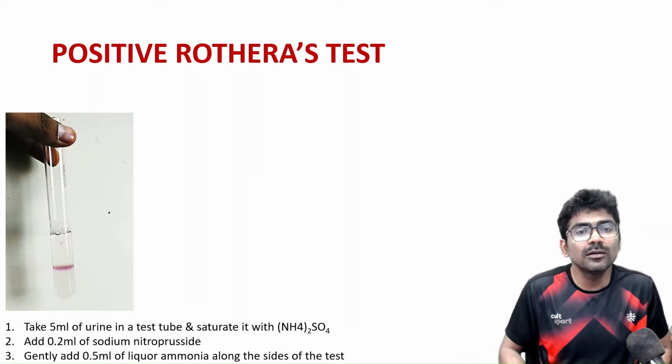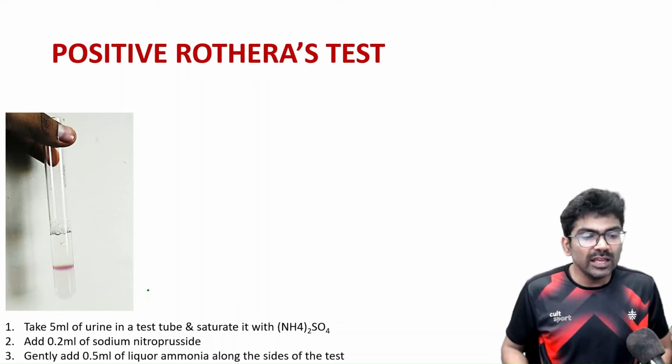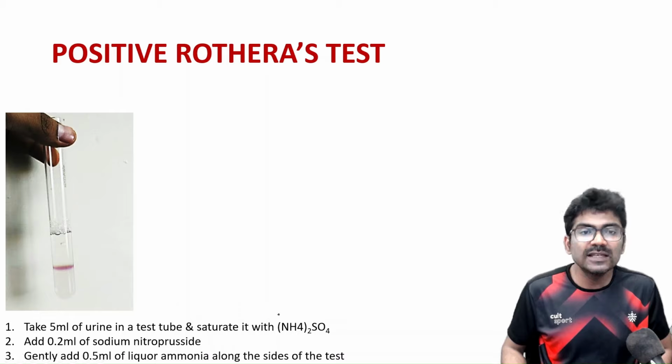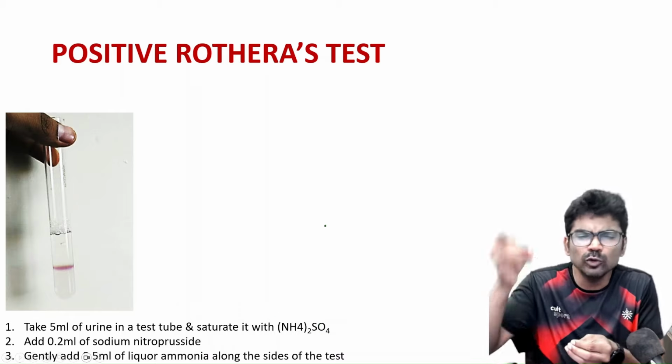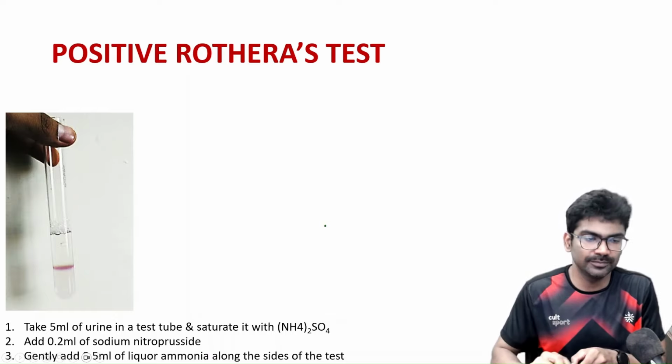So what are you seeing? Positive Rothera's test. You take 5 ml of urine in a test tube, saturate with ammonium sulfate, right? There is no need to add too much ammonium sulfate. Just add adequate enough to saturate.